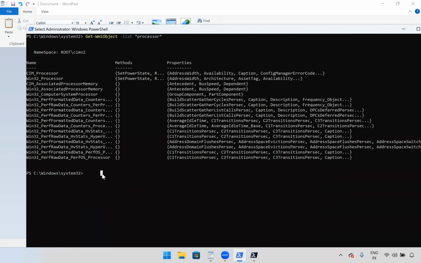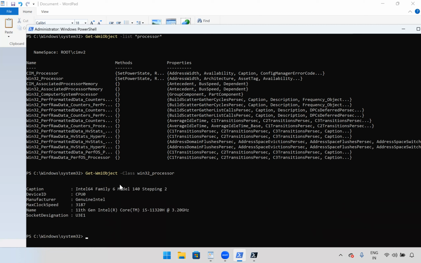We'll try that: Get-WmiObject with the parameter -Class, then Win32_Processor. Here we can see it is displaying the processor name, right?